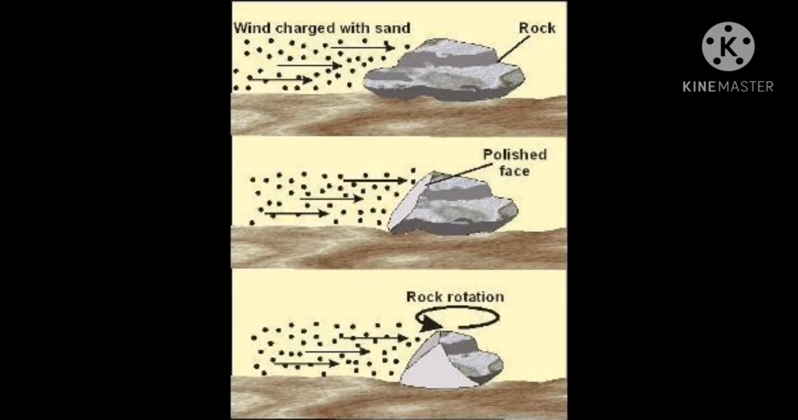Wind abrasion is usually seen in arid regions, where rocks change their shape and disintegrate by the forces of wind.